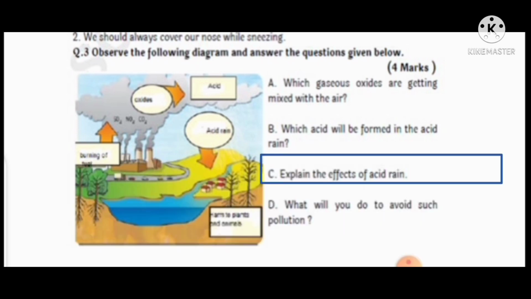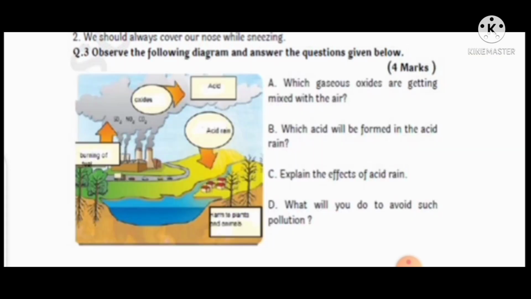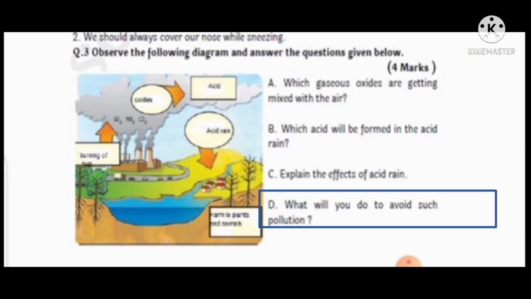So student, the effects of acid rain are as follows. First, acid rain damages the buildings and monuments made up of stone and metals. Then acid rain causes soil pollution. Acid rain affects the ecosystem, aquatic plants and animals get affected. Then water pollution is also caused by acid rain. Then next question, what will you do to avoid such pollution?